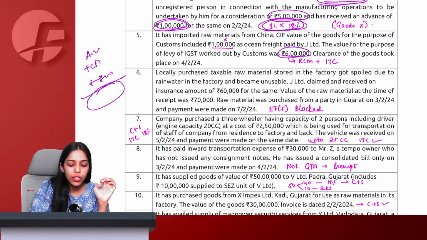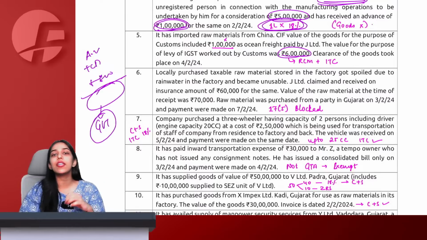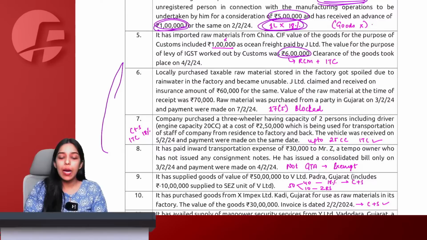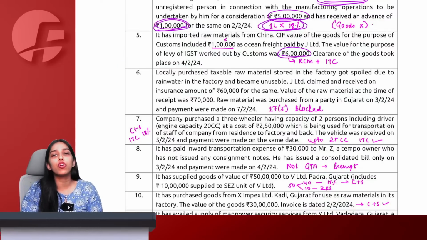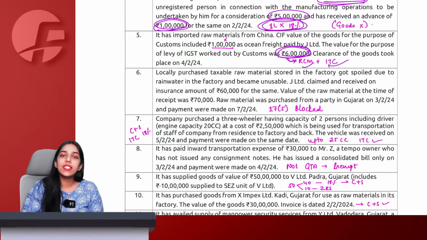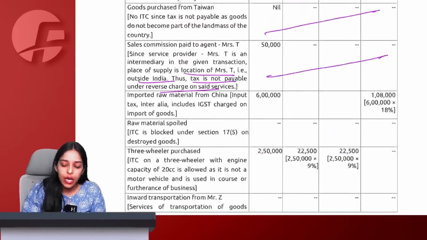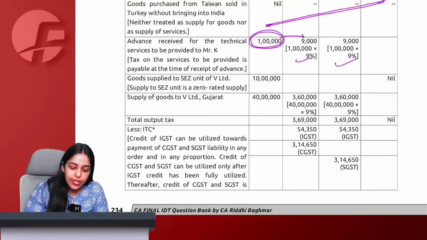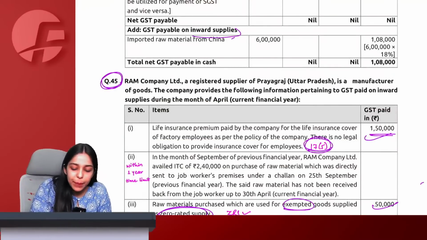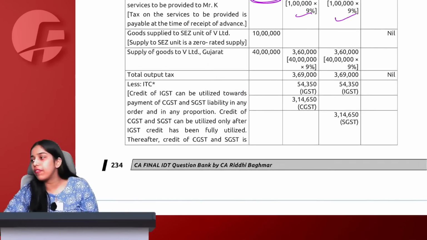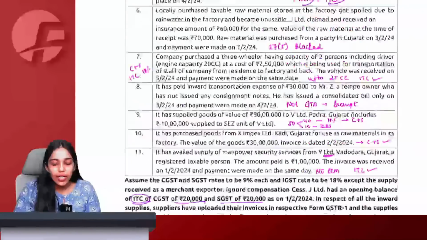On the entire figure, we know that we normally apply GST, pay it to government and then take the credit of the same. They have not given any information about custom duty, social welfare surcharge, therefore we will have to assume that 6 lakh includes everything. So on this 6 lakh, I will pay GST under RCM and I will also avail the ITC. For whatever I am importing from China, I will pay 18% and I will also get ITC of the same. So see, here I am paying under reverse charge mechanism and I am also claiming ITC for these things that I have imported. On 1 lakh, again no GST will come.